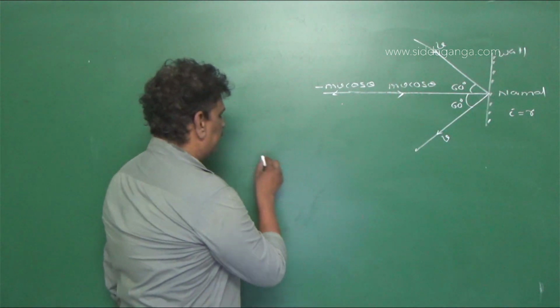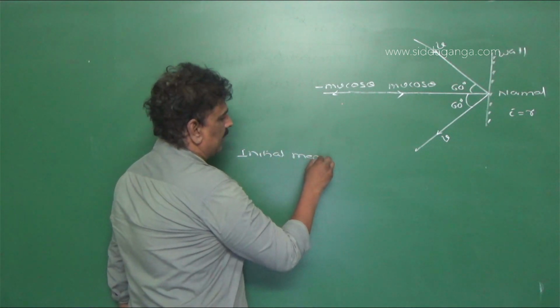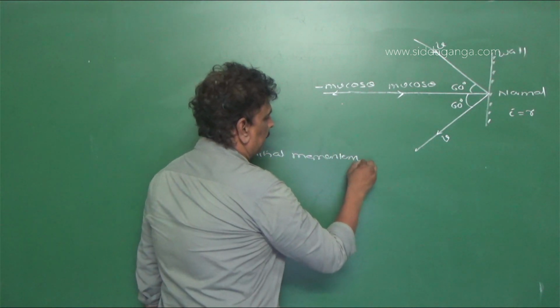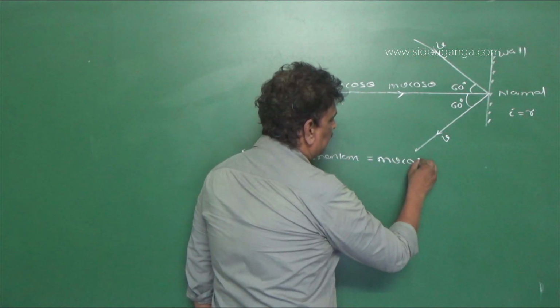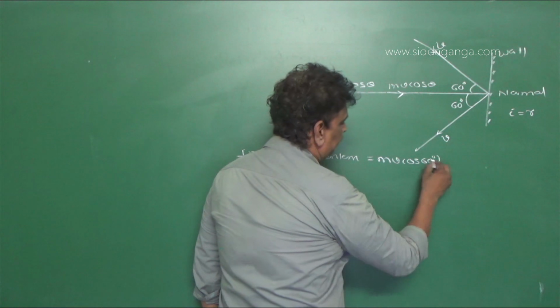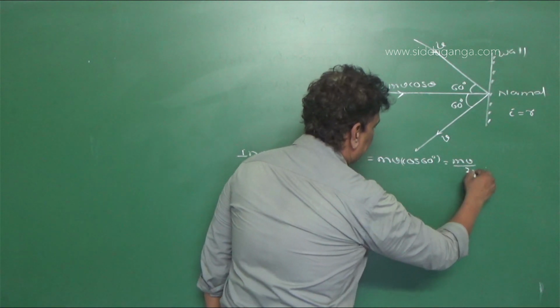So therefore the initial momentum is equal to mv cos 60 degree, that is equal to mv by 2.